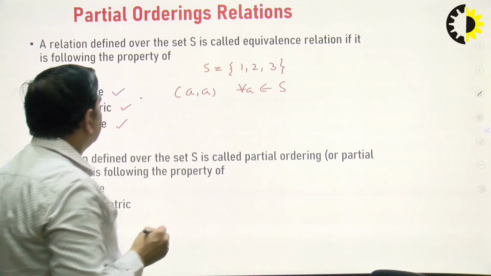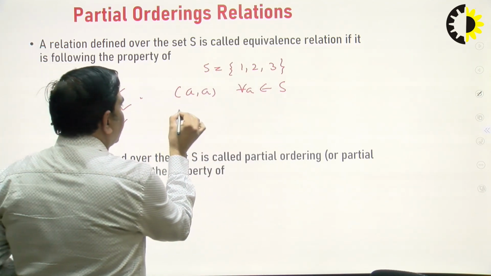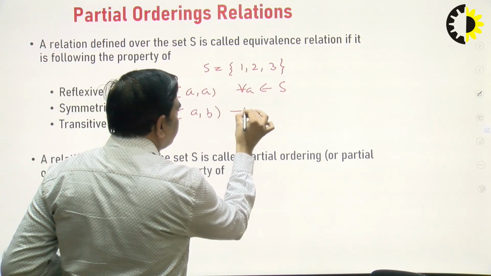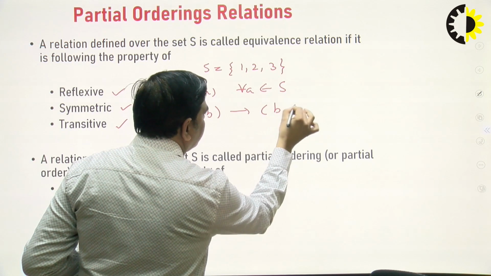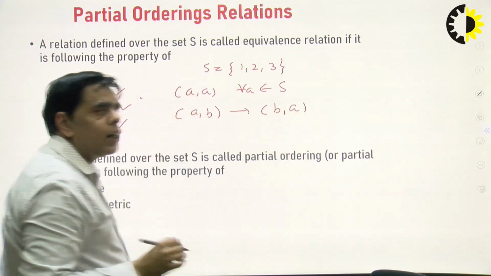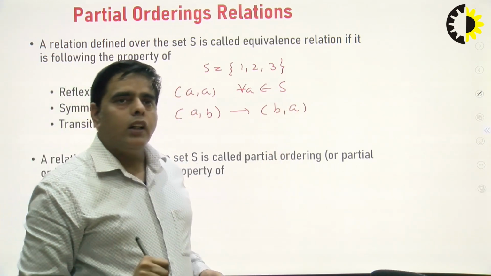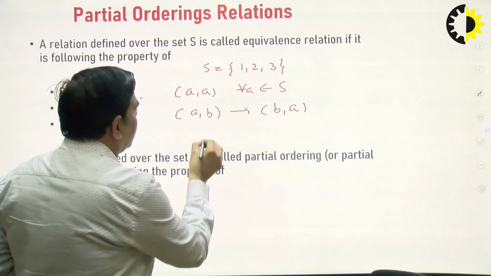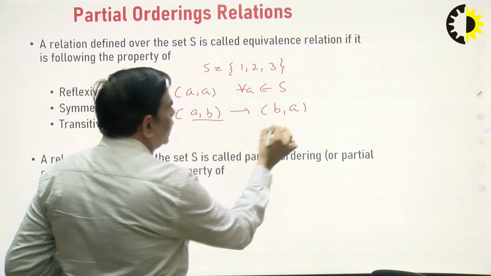When will the relation be symmetric? If there exists an element A comma B, then there must be the image pair B comma A. For each and every pair, there should be the image pair. Then the relation will be symmetric. For each and every pair, there should be B comma A.